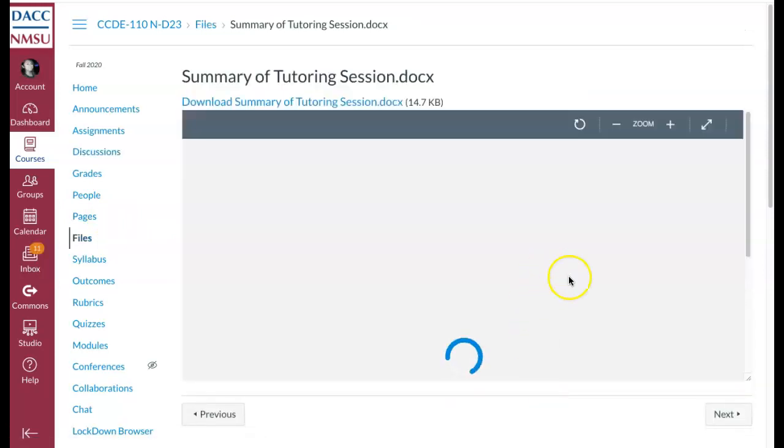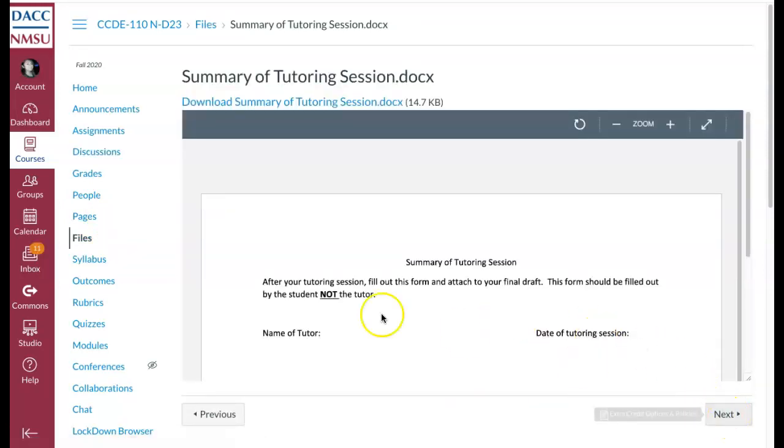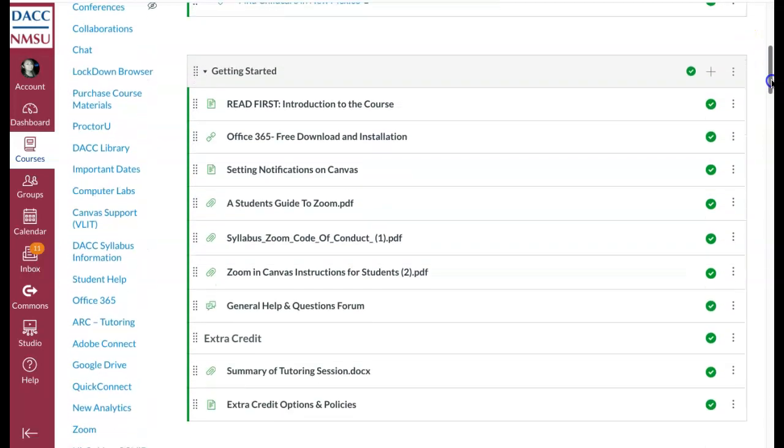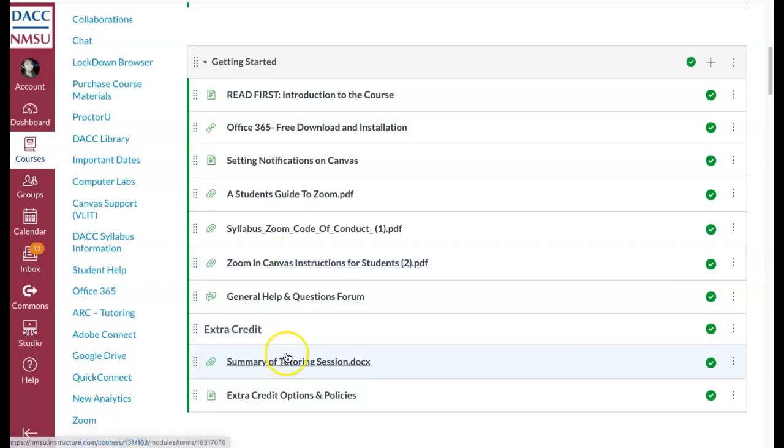And moving on, here we have the summary of tutoring session that I mentioned. So let me go back to modules just so I can show you. So I do have a Pandemic Information and Resource Center, and then this is the module we were going over right now. And the last part of it is this extra credit, and that's the summary of tutoring session that I was talking about.